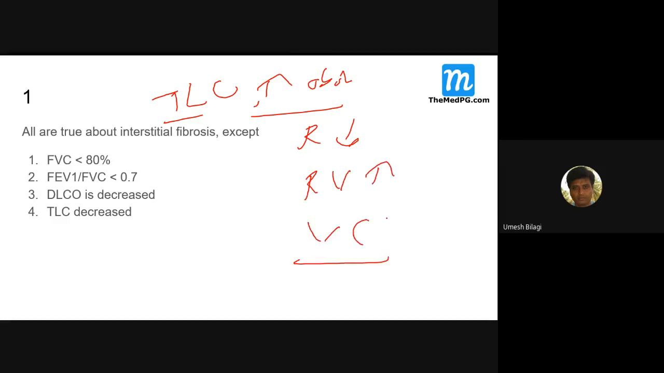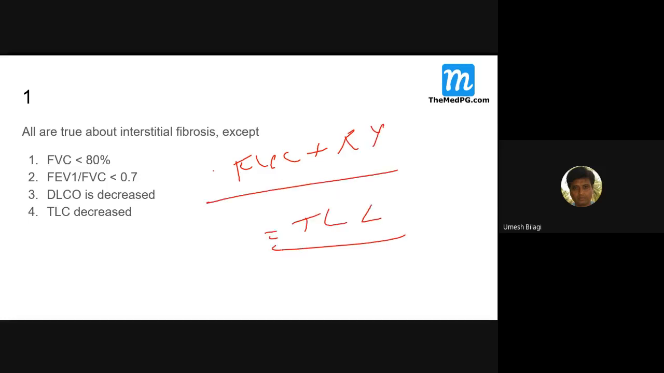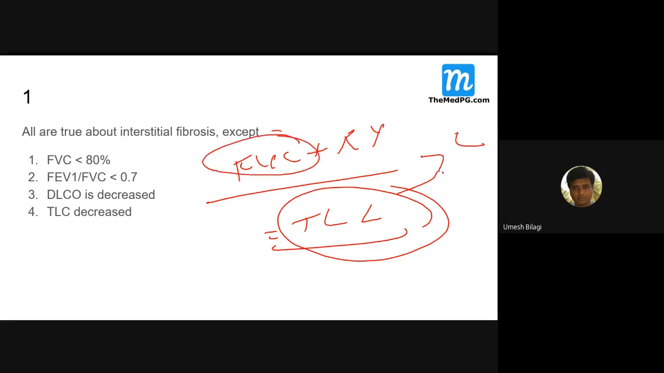However, what is vital capacity? TLC, that is total lung capacity, is equal to vital capacity, that is FVC, plus RV, that is residual volume. Total lung capacity is increased, whereas FVC is not much increased. In obstructive, only RV, residual volume, is increased.